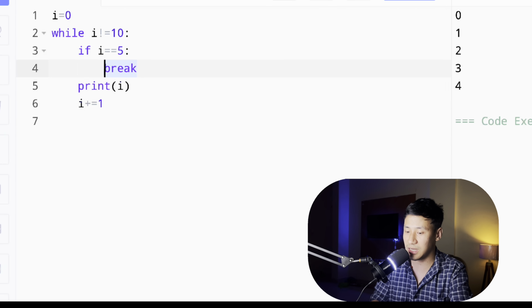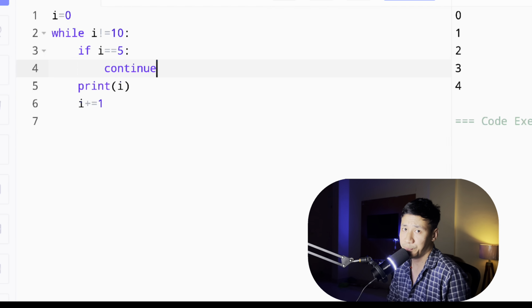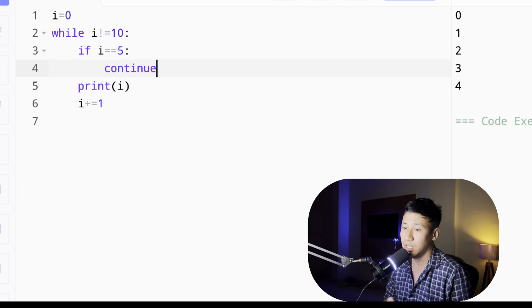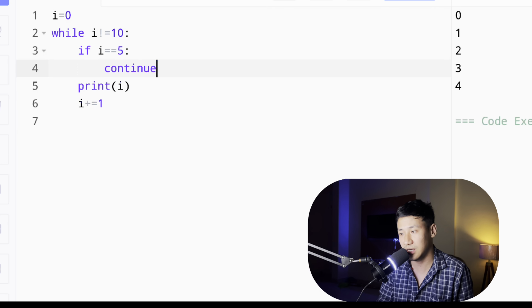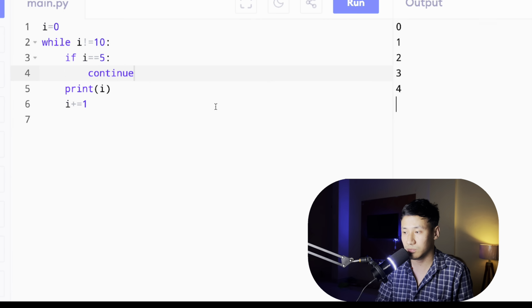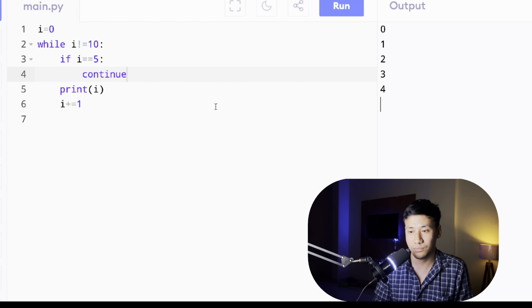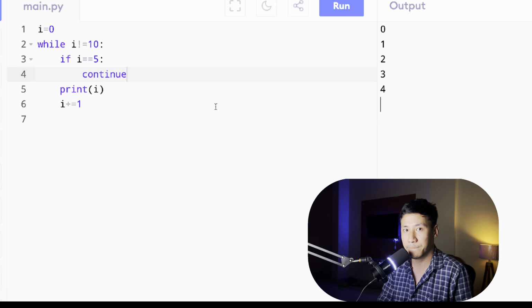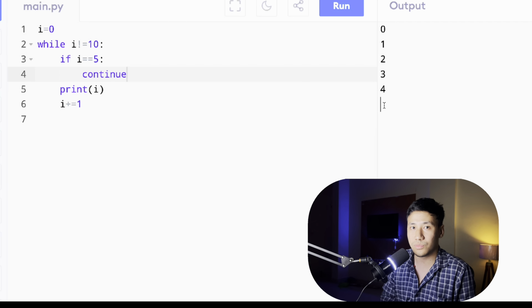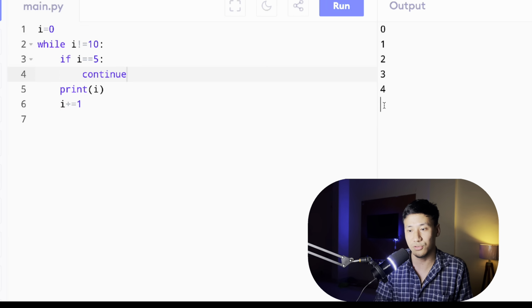Okay, but then if I print continue, tell me what will be the output. Very simple. Again, it will print from 0 to 4. When 5 comes, it will skip, and then from 6 again it will continue. Right? No. Why is this answer till 4?